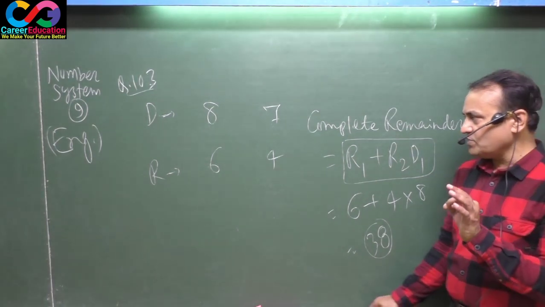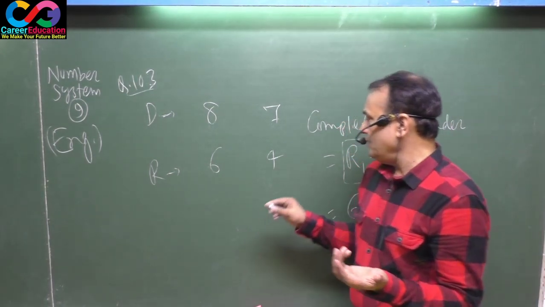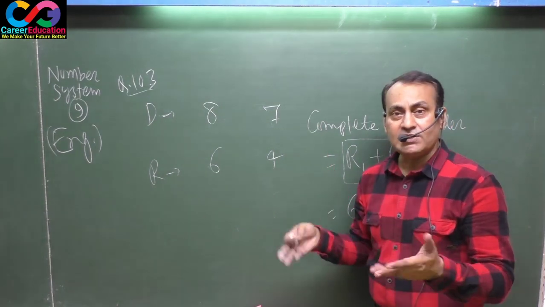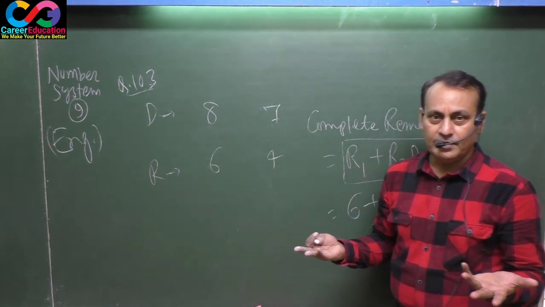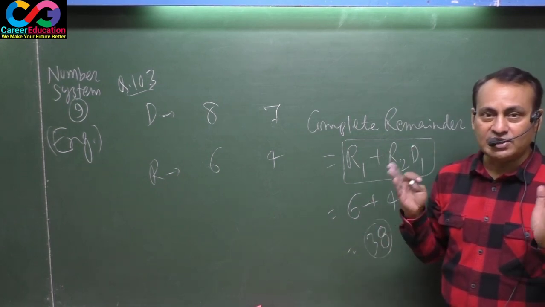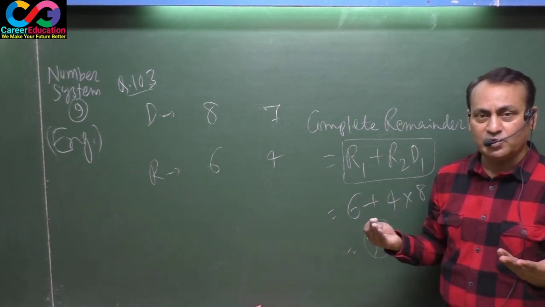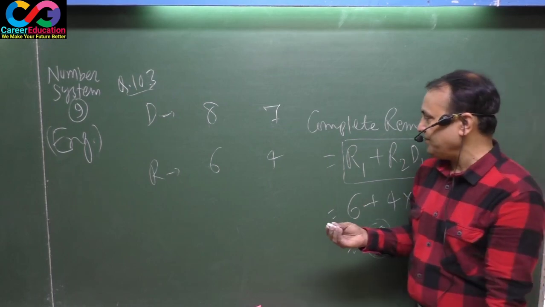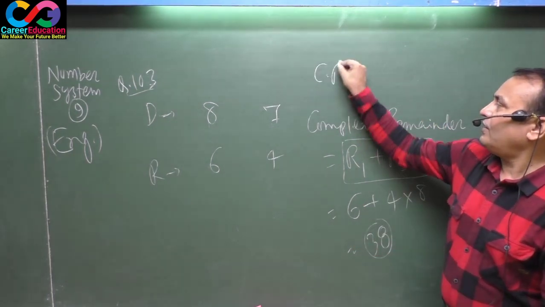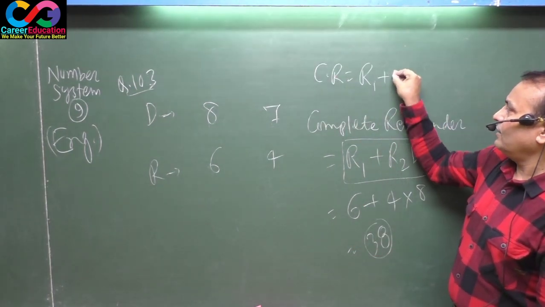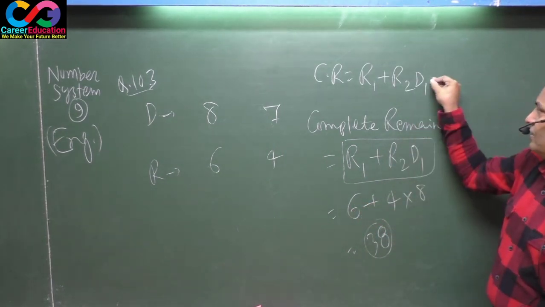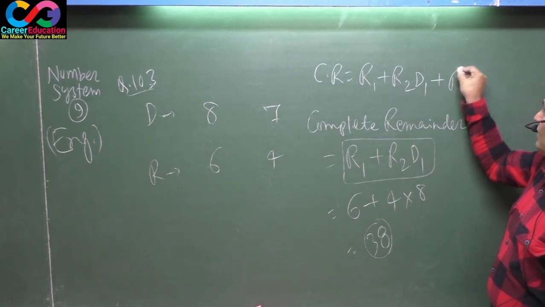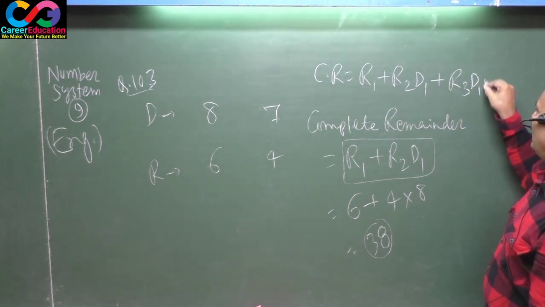But there is one more point to be noted. If there are 3 divisors and 3 remainders, what will be the formula for such type of questions? See here. Complete remainder equals R1 plus R2 D1, the same pattern maintained, plus R3 D1 D2.